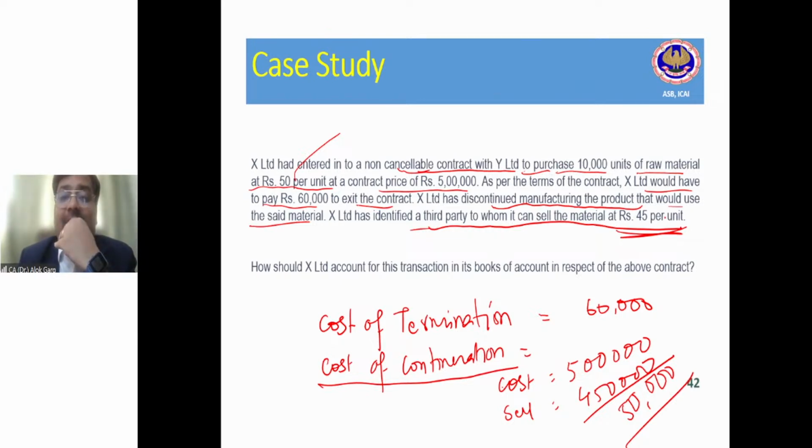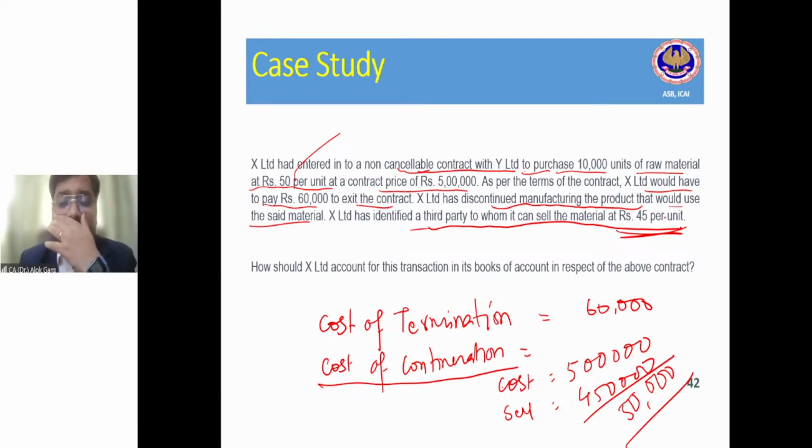How should X Limited account for this transaction in its books of account in respect of the above contract? Friends, X Limited had entered into a non-cancelable contract with Y to purchase 10,000 units of raw material at 50 per unit. So X Limited will purchase 10,000 units at the rate of 50, and the total value is 5 lakh rupees. And if X Limited does not accept the delivery, X Limited has to pay 60,000 rupees.